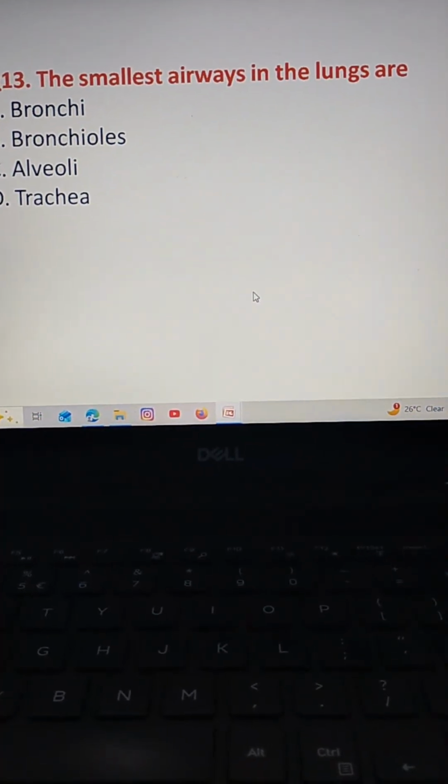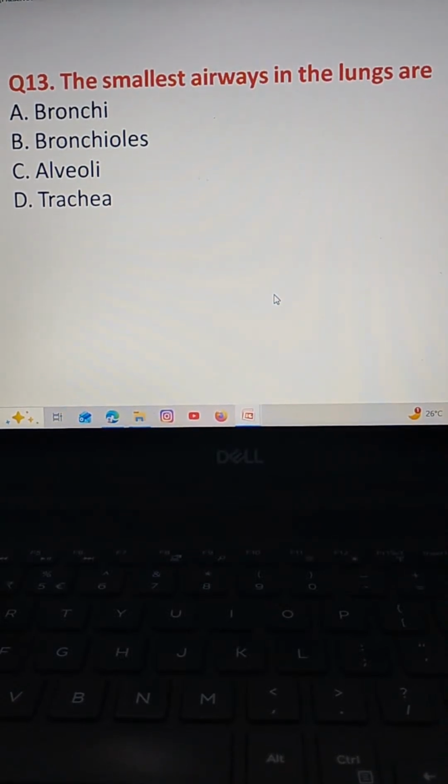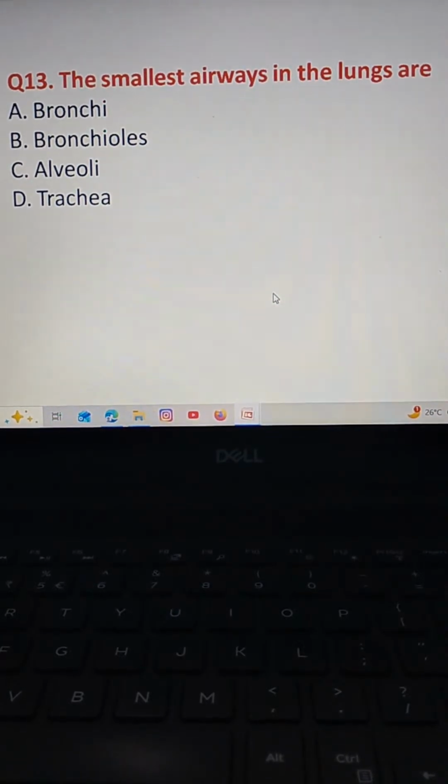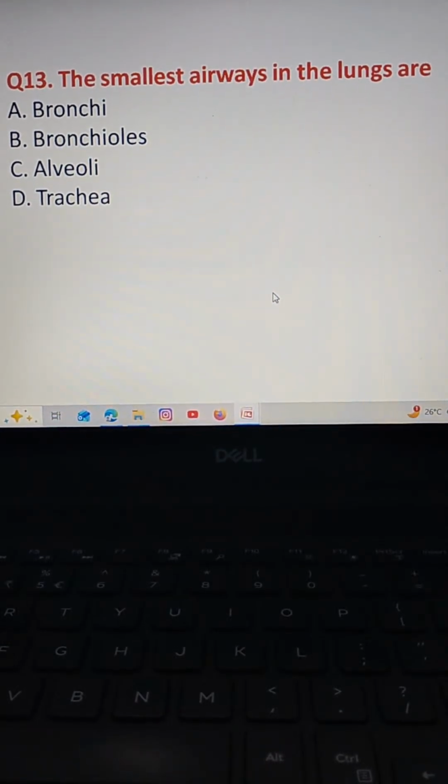The smallest airways in the lungs are option A bronchi, option B bronchioles, option C alveoli, option D trachea.